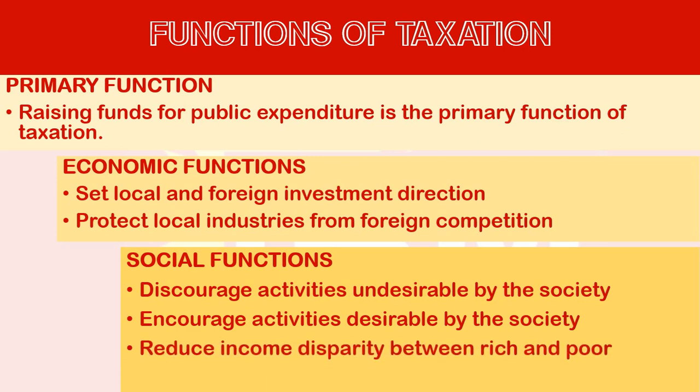The third function in the social functions is to reduce income disparity between the rich and the poor. The government will impose tax on the rich, and the government will give subsidies to the poor. When people earning a higher level of income have to pay higher taxes, their income level reduces a little. Those taxes will be considered as subsidies to the poor, so their income level will increase. So the income disparity will be reduced between these two categories.